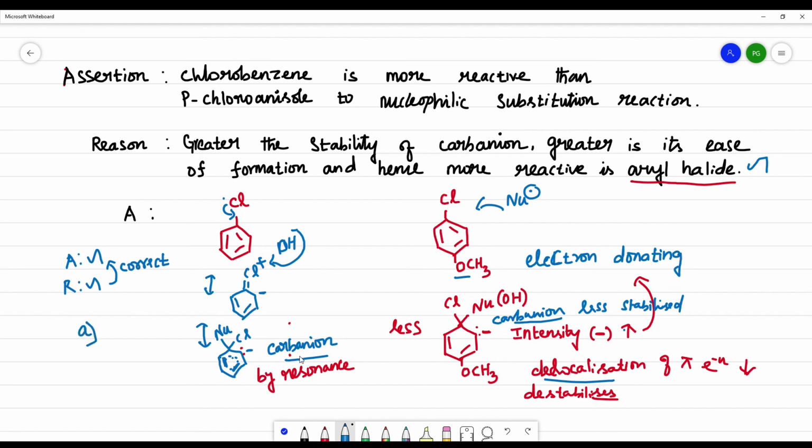Here you have to compare carbanion. See, in this case the carbanion is more stabilized by resonance. In this case the carbanion is less stabilized because OCH3 is electron donating. It gives the electron towards the ring. The intensity of the negative charge increases, so that the delocalization of pi electrons will decrease and the carbanion is less stabilized. The option is A.